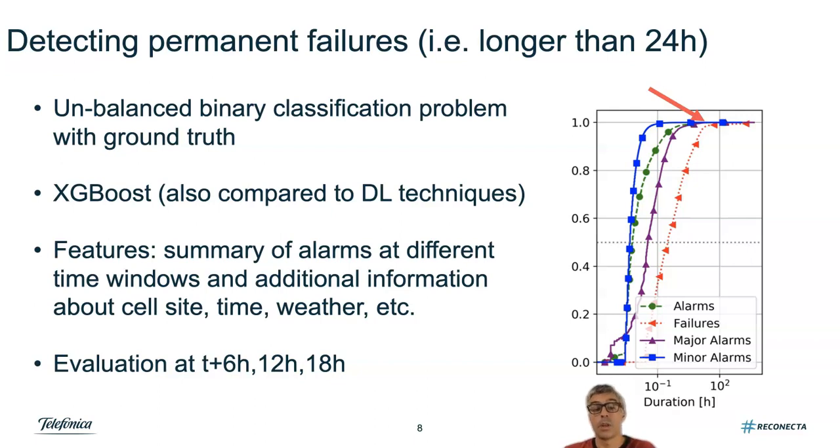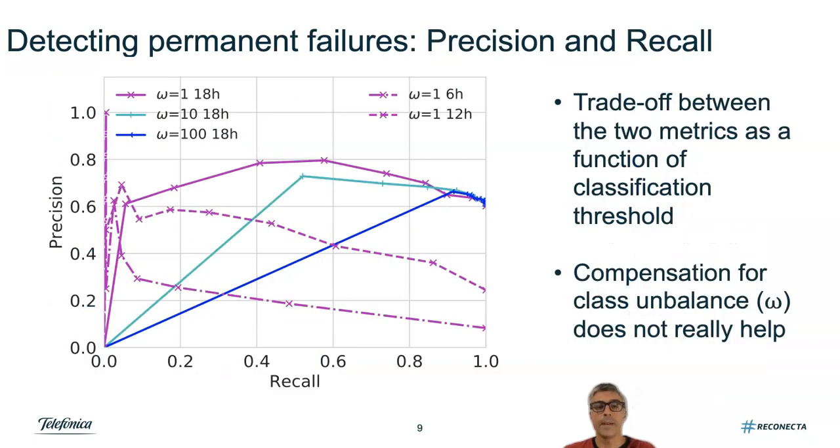We also use other information like the weather and the time at which the failure happened. As output, we tune the model to tell us if a failure is permanent or not, after 6 hours it has been active, 12 hours, or 18 hours. Here, we analyze the precision recall provided by the model in identifying permanent failure. So this is the precision recall only on the permanent failure class.